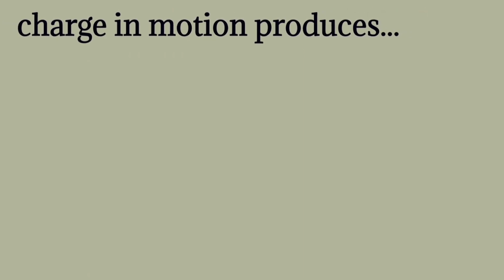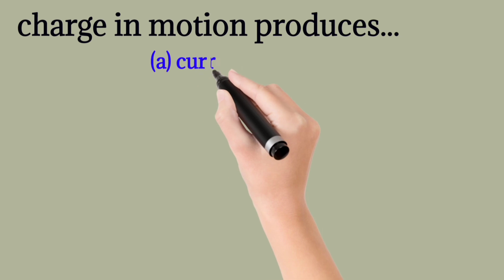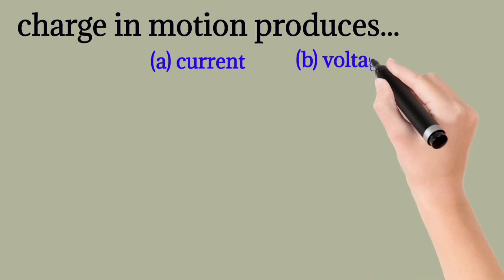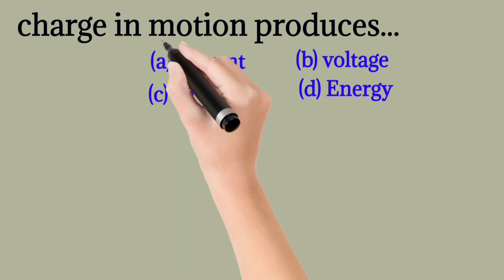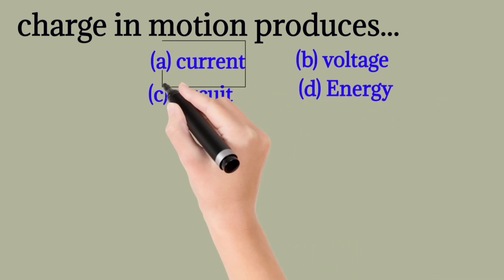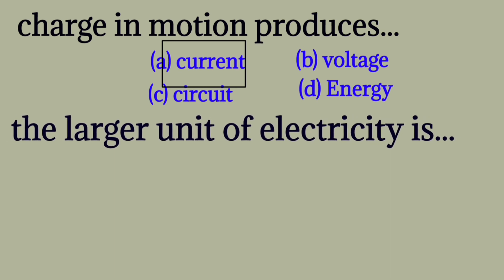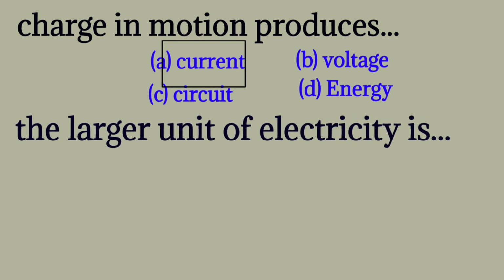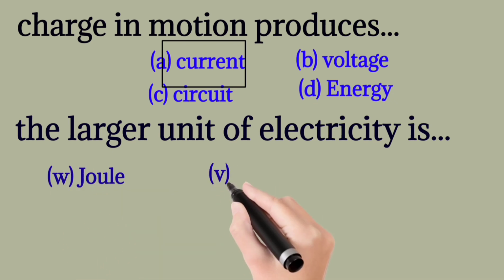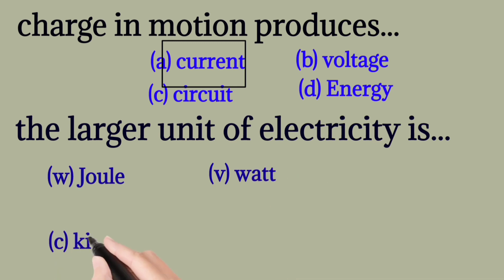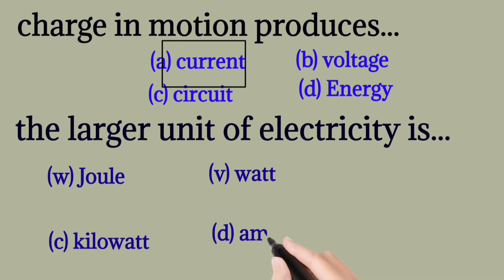Charge in motion produces current, voltage, circuit, energy. The correct one is current. The larger unit of electricity is, electricity का बड़ा यूनिट, joule, watt, kilowatt, ampere.